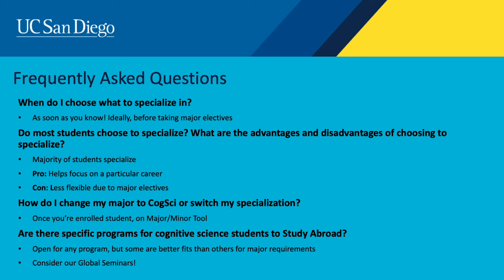The second question is, do most students choose to specialize? What are the advantages and disadvantages of choosing to specialize? A majority of our students do choose to specialize, especially since Cog-Sci is such a broad and interdisciplinary field. A specialization usually helps to focus on one particular career. However, a specialization will also reduce the flexibility of the major, as you will choose your major electives from a list of courses related to that specialization, rather than just any that relate to cognitive science as a whole.